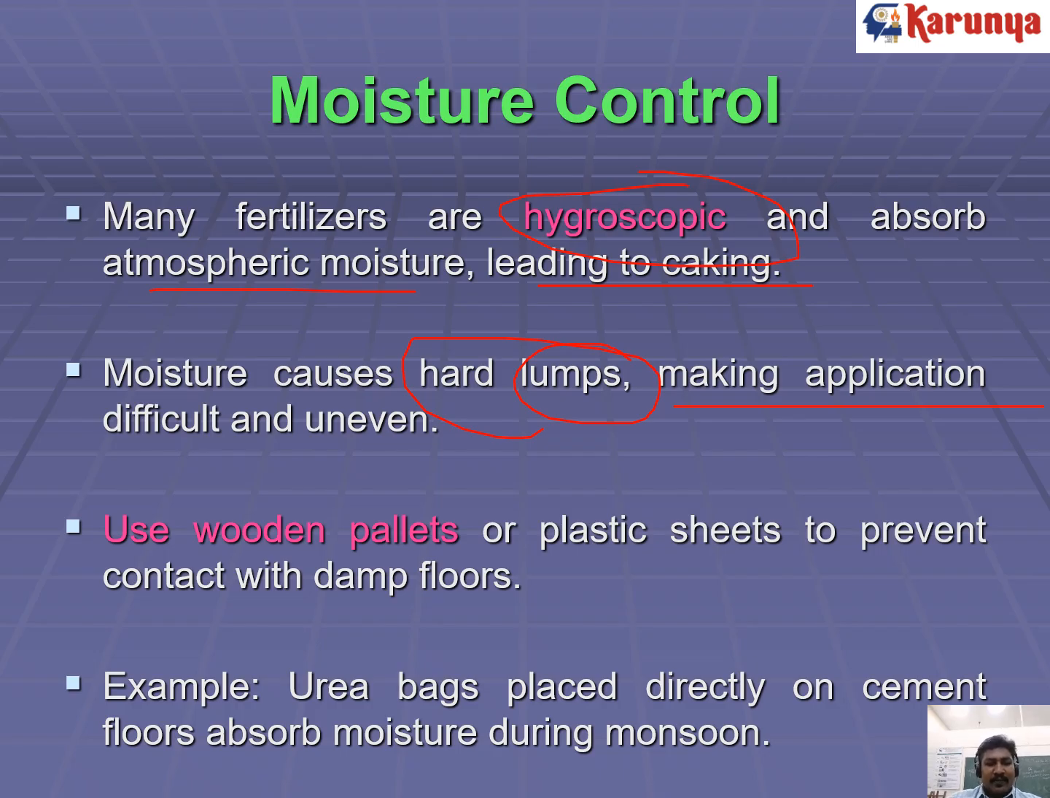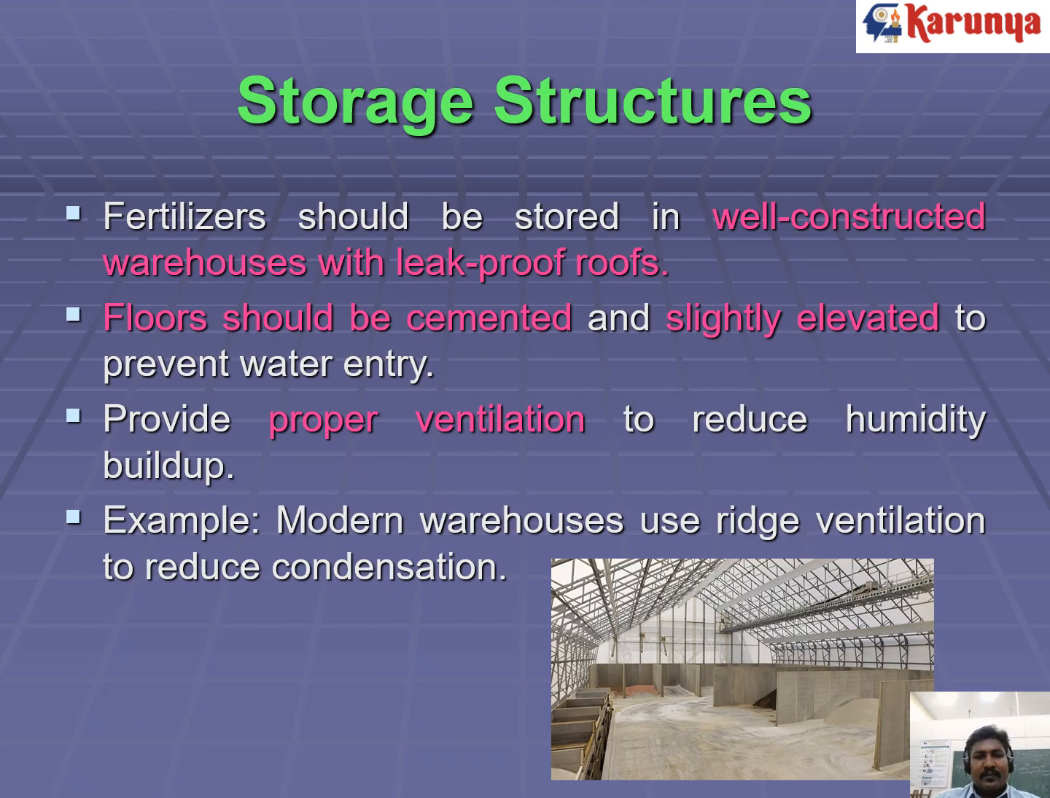So if the caking has occurred or it has become a cake, a wooden pallet should be used to break it. You should not break the fertilizer directly on the plastic sheets. You have to cover it. Then using a wooden pallet, you can break the lumps or clots. For example, urea bags placed directly on a non-cemented floor can absorb moisture, then it will become caked.